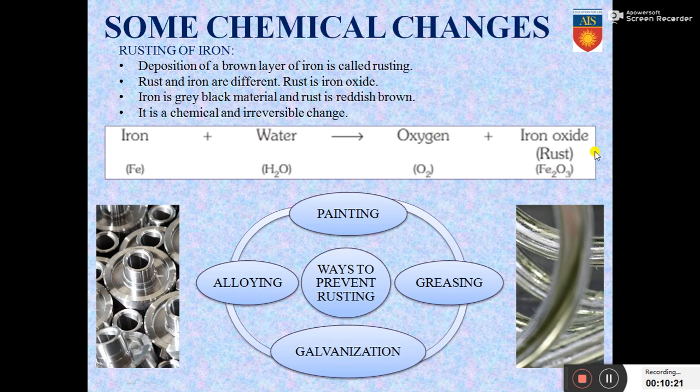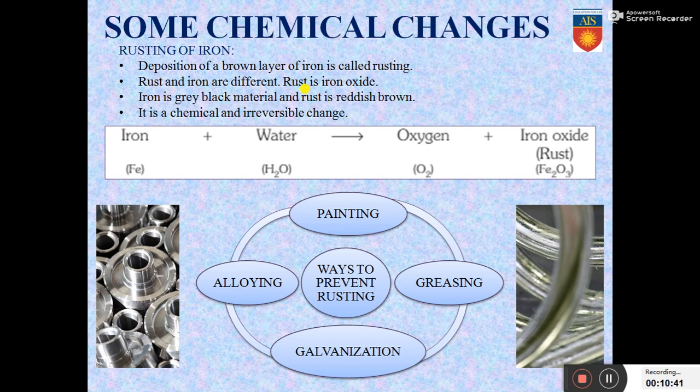We will have a look at some chemical changes right now. So the first one that we have learned before also is rusting of iron. Deposition of a brown layer of iron is called rusting. Rust and iron are different. Rust is iron oxide. So when iron comes in contact with water, it results in the formation of iron oxide.